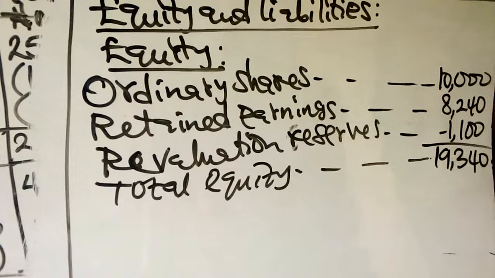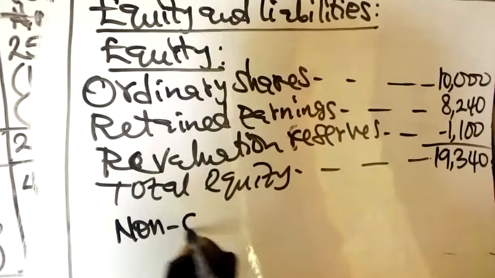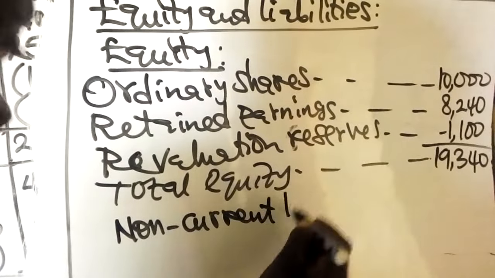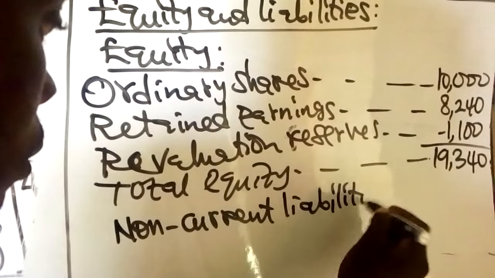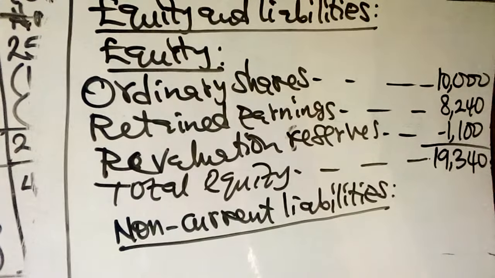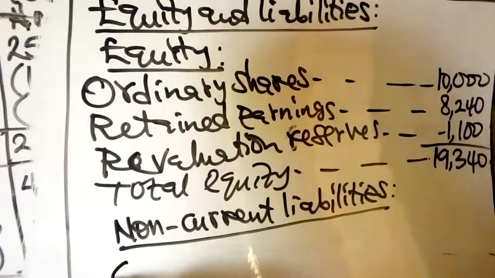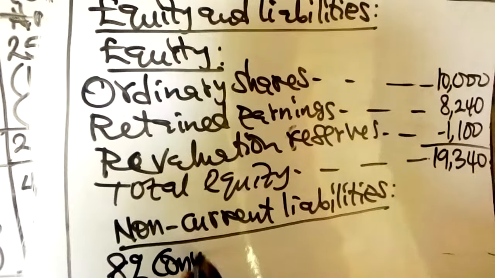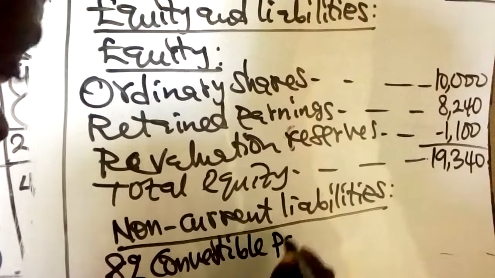After the total equity, the next one will be the non-current liabilities. Now, remember we have the 8% convertible preference shares.